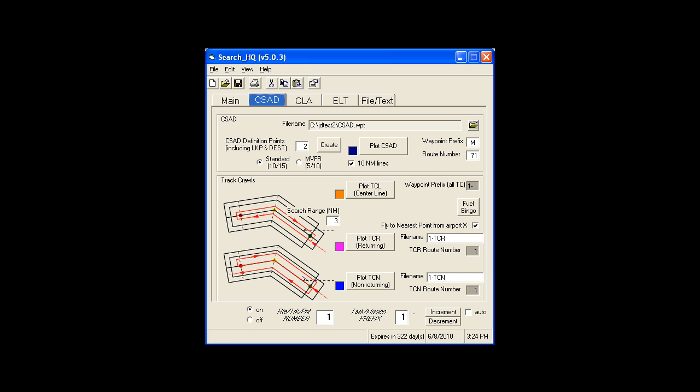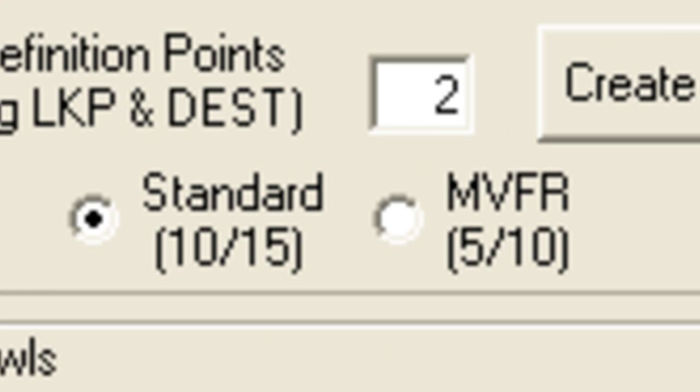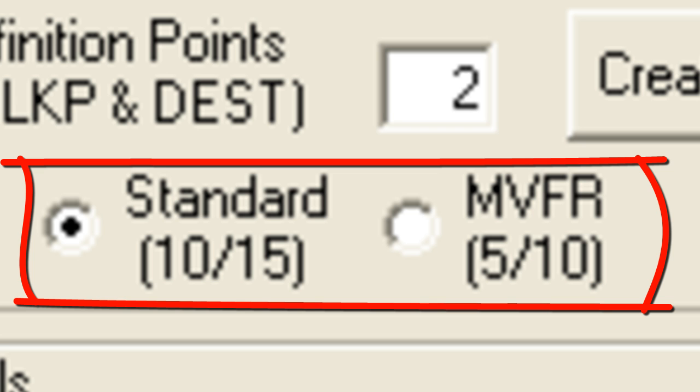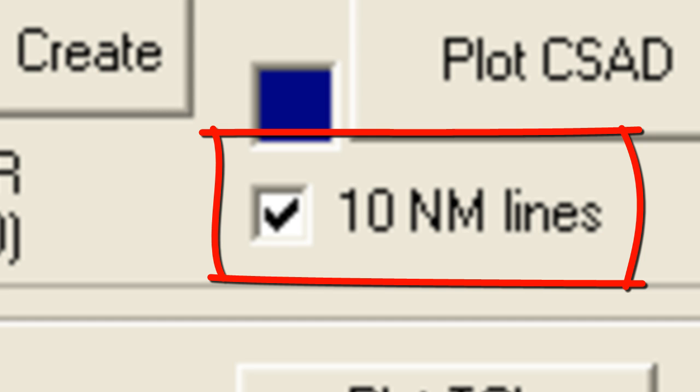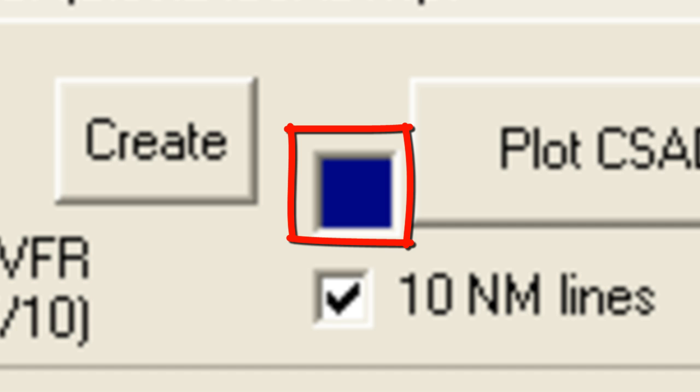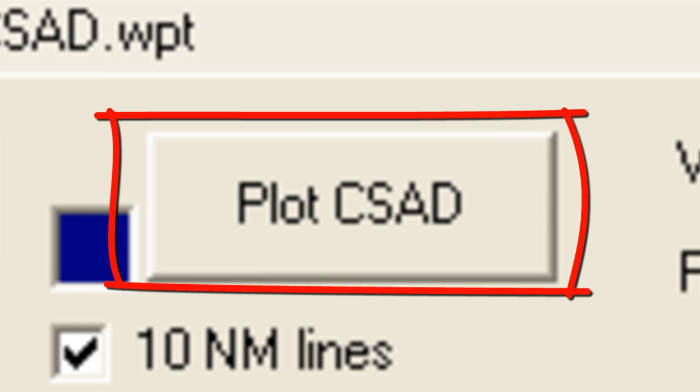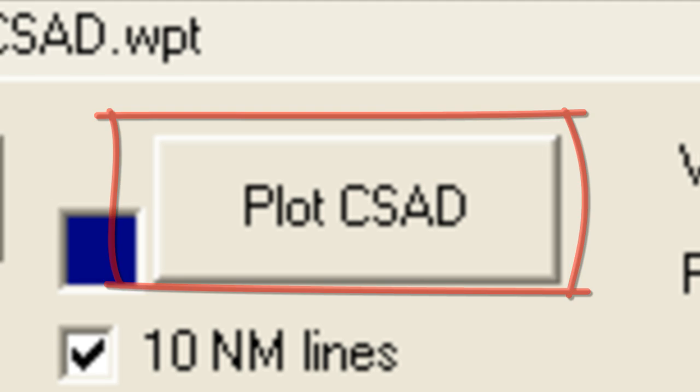While we are here, let's look at some of the other controls which are used less often. The Standard Option button will allow you to create a standard CSAD with 10 and 15 nautical mile widths, which is checked by default. Mountain VFR CSAD with 5 and 10 nautical mile widths is the other option. The 10 nautical mile checkbox tells Search HQ if you want to have it draw the 10 nautical mile search lines, which is checked by default. The Colored box will let you choose the color for the CSAD lines. I find a darker color stands out better when printed and easier to see in the aircraft. The Plot CSAD button will redraw the current CSAD with the new color.